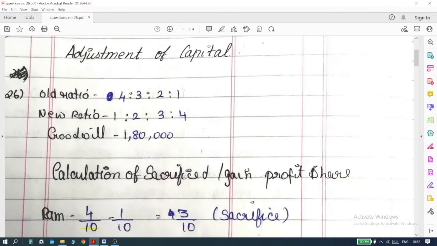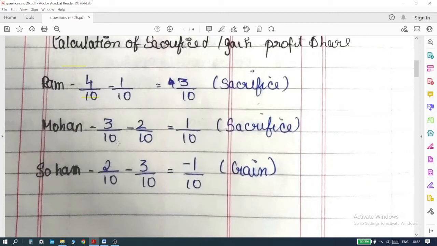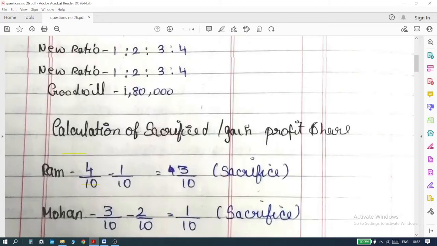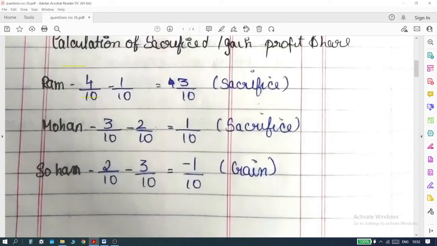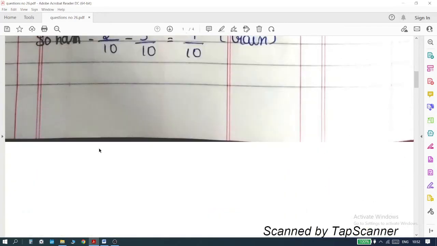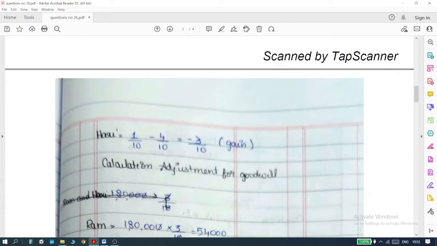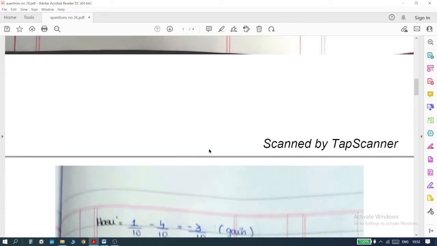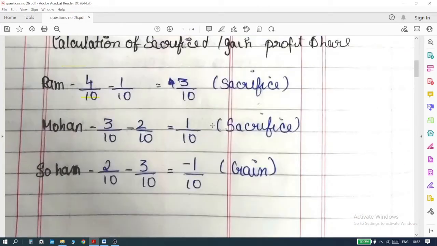So do the same thing for Mohan as well. 3 divided by 10 minus 2 divided by 10, you have 1 divided by 10, right? So do it for Sohan, do it for Hari. There are 4 partners. So what you would get out of this is that you will have some fractions which are positive, like Ram and Mohan.